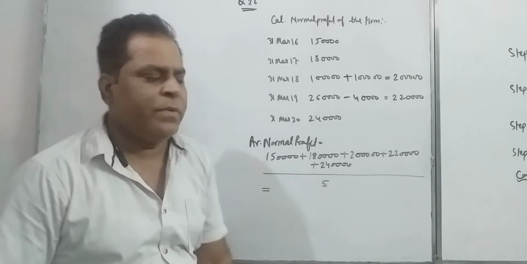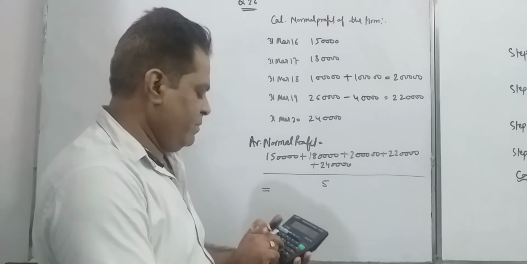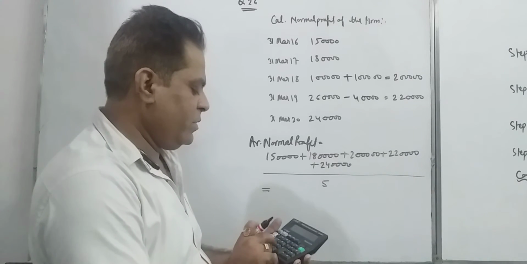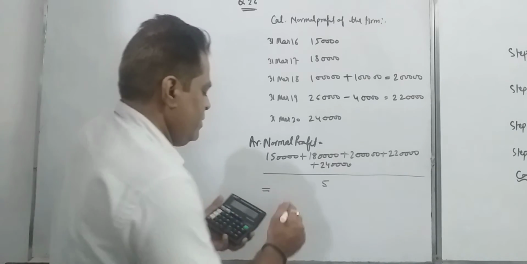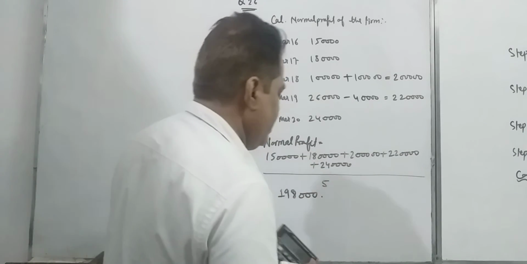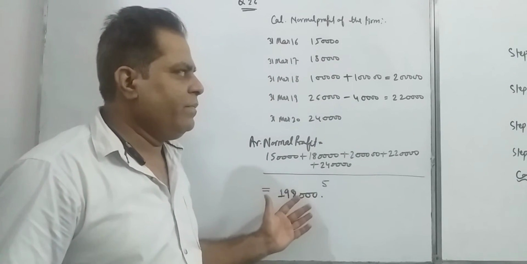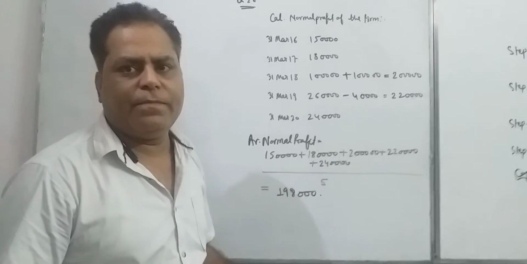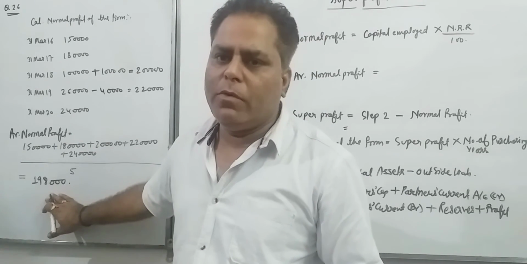We can find the average normal profit: 1,98,000 is your average normal profit. Now we have determined the average normal profit, and after that we are going to solve the question further by the super profit method.